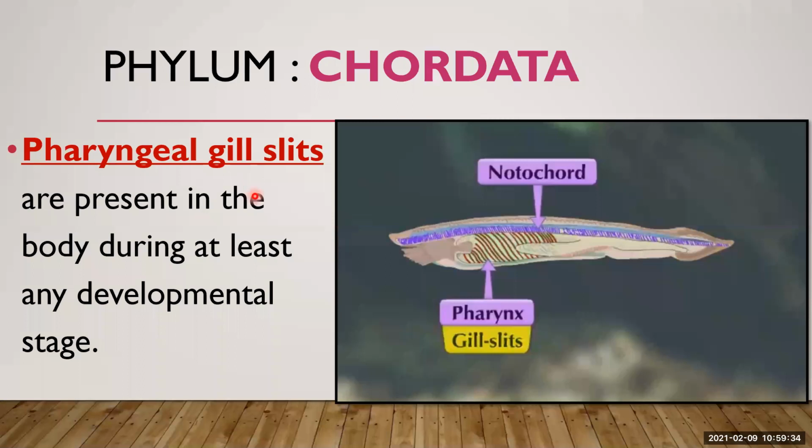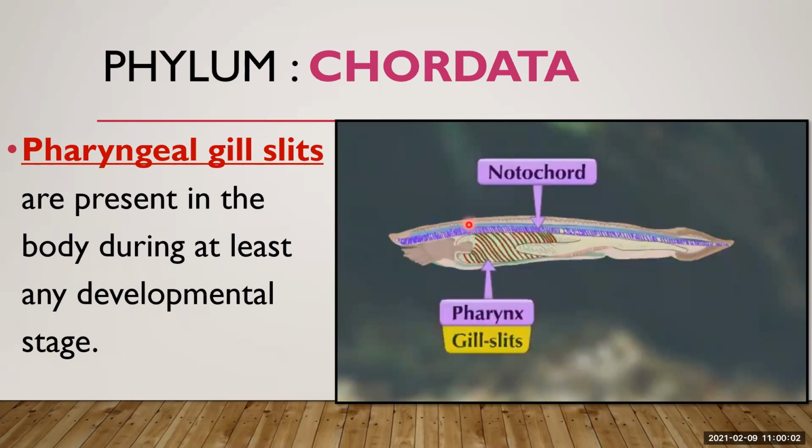Okay. What are gills? Gills are respiratory organs found in many aquatic organisms that extract dissolved oxygen from water and excrete CO2. And what are slits?